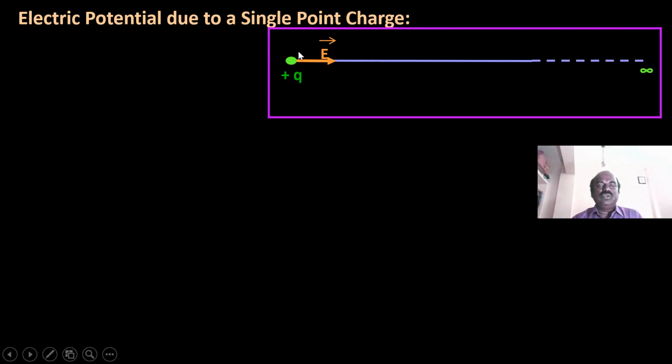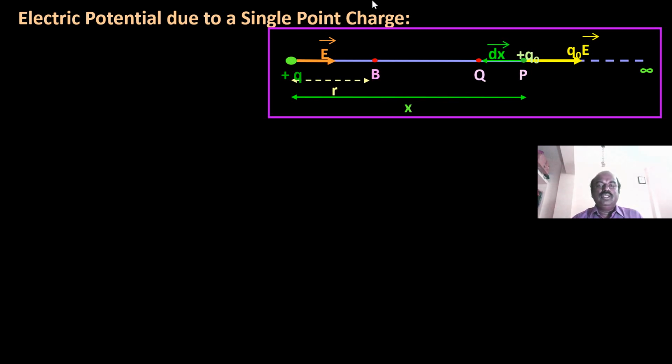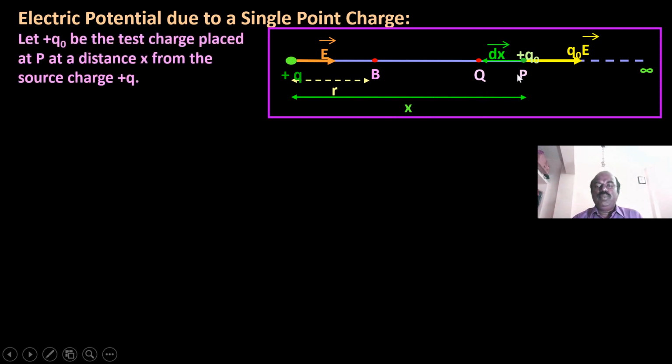Electric potential due to a point charge. The point charge plus Q is taken, and the electric field acts along this direction. Q naught is a test charge brought near the plus Q, the source charge. The distance between the source charge and the test charge is x. Consider a small distance dx.